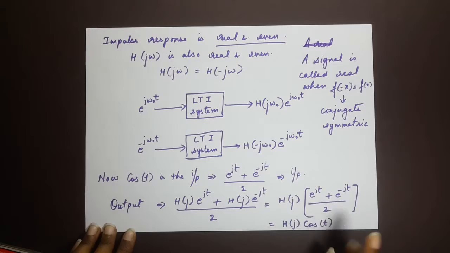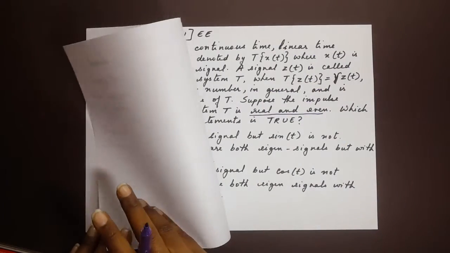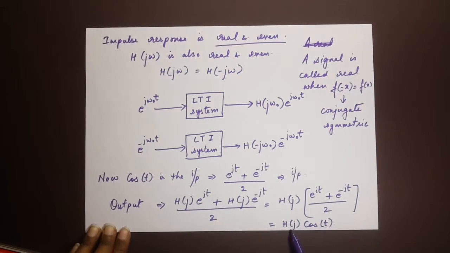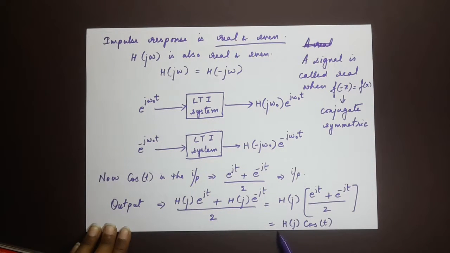Note that the output given in the question is exactly this form, gamma times z of t. Gamma is our complex number into z of t, which in the question is the input, and the input here we have considered as cos of t. Okay, so that means that satisfies.